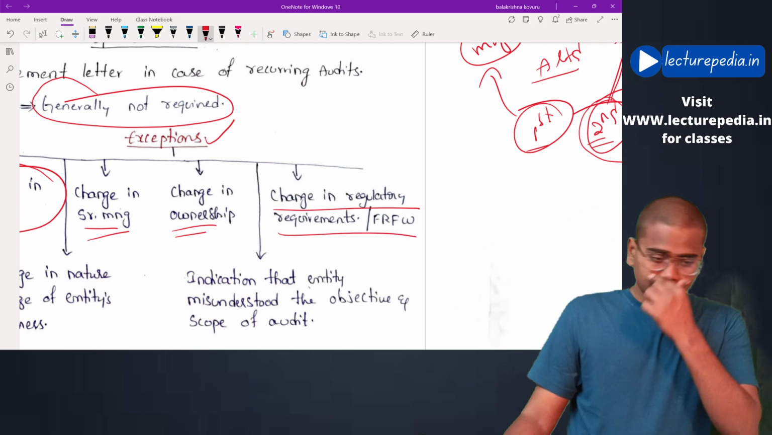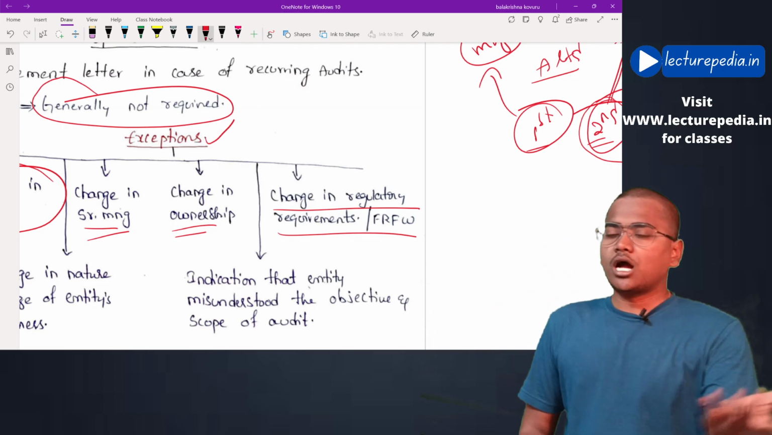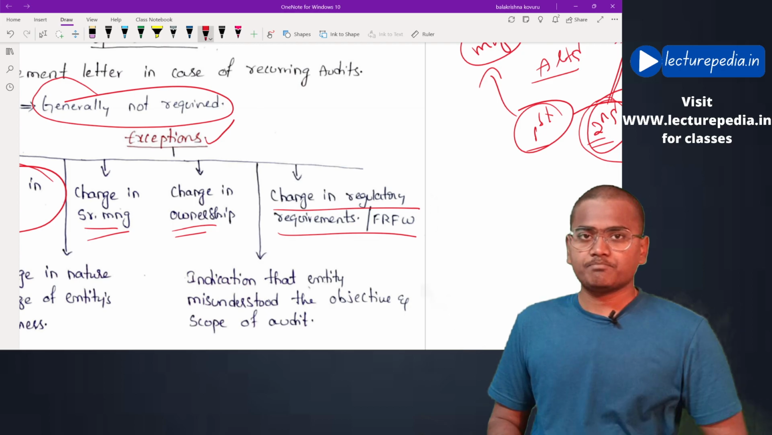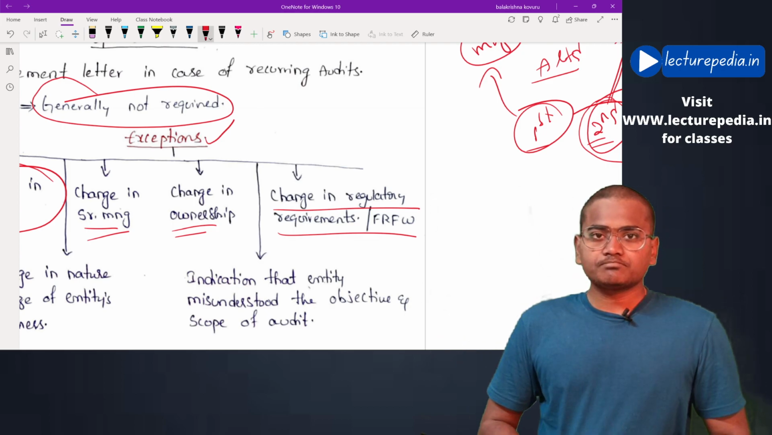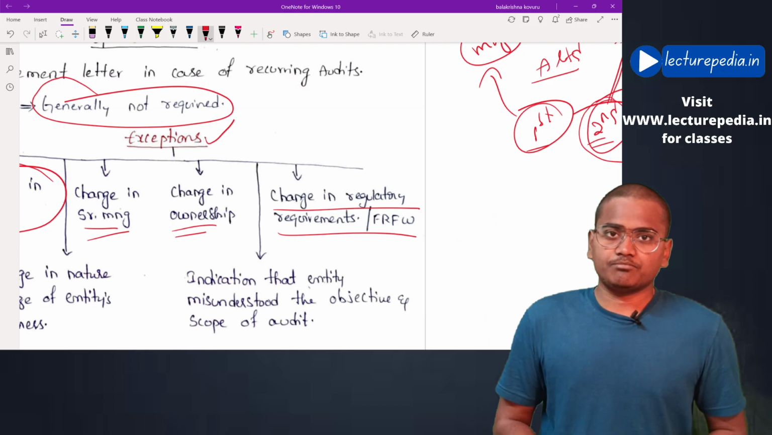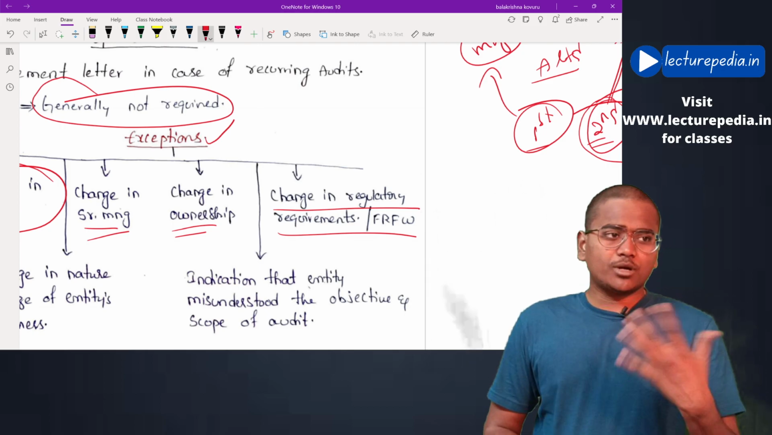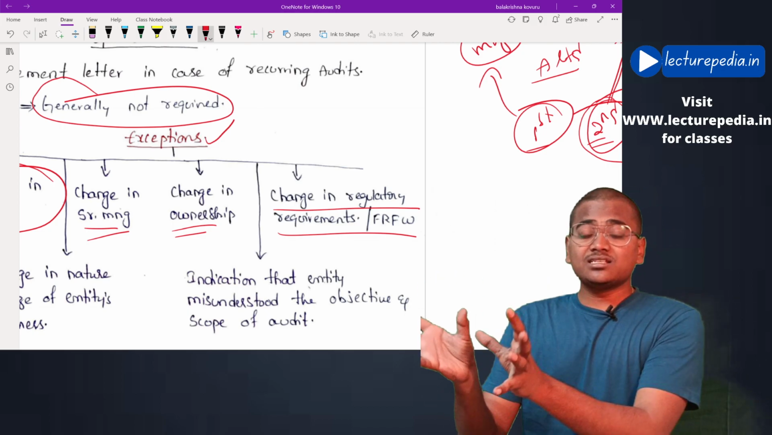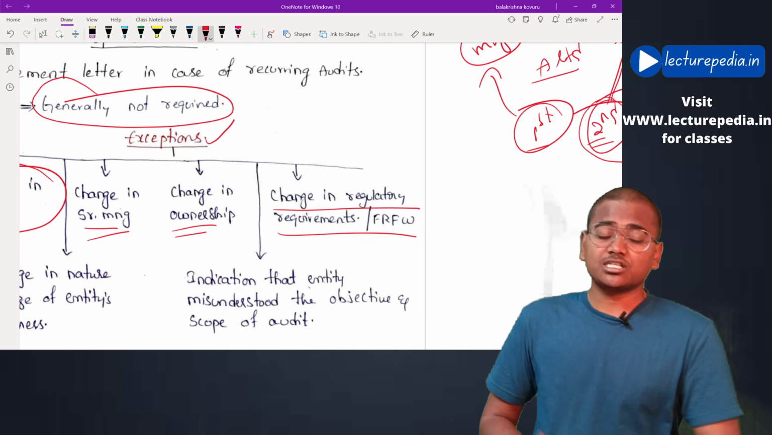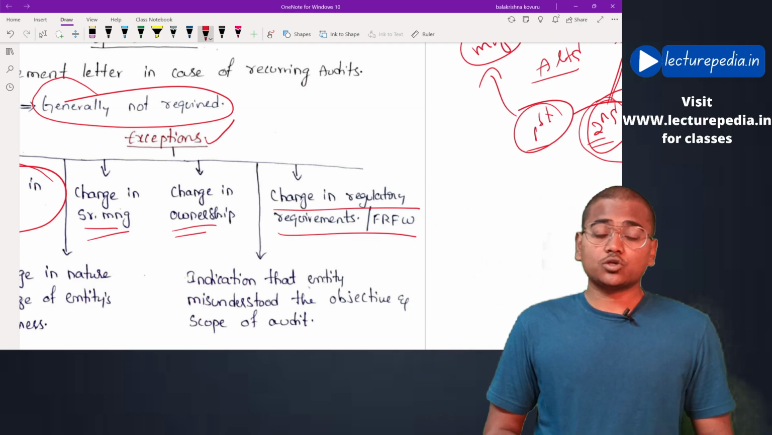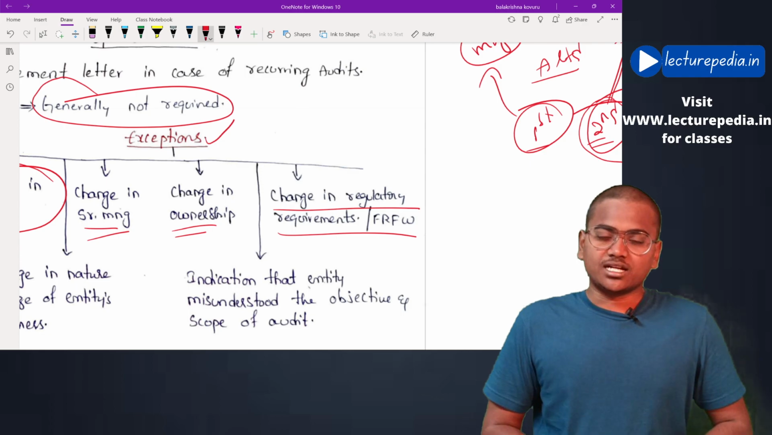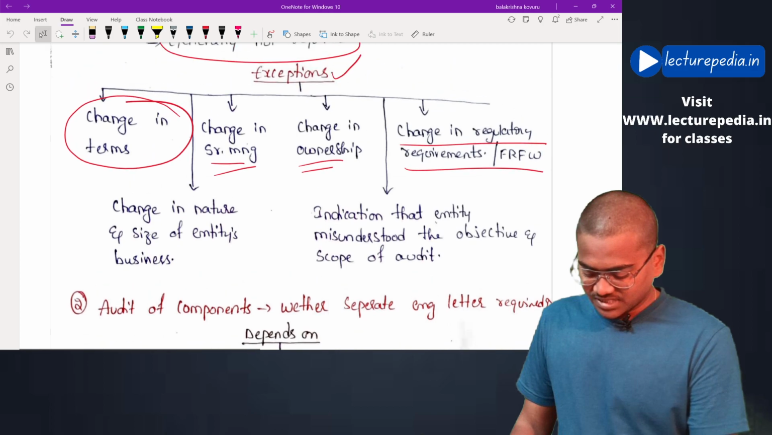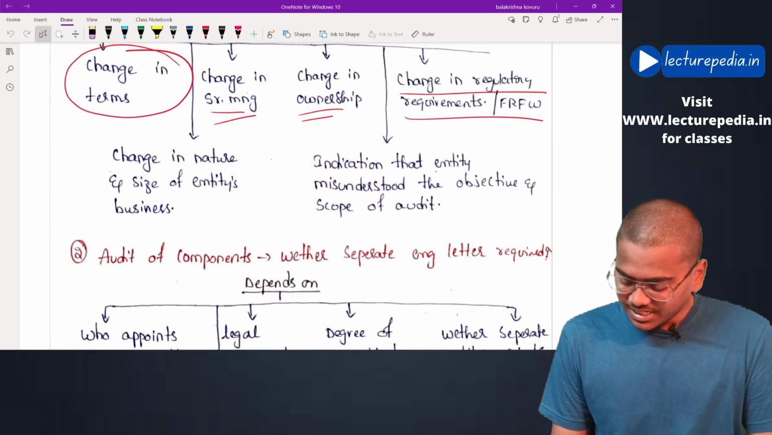Now let's say the entity was following accounting standards for preparation of financial statements in the first year. Now suddenly the entity has shifted its financial reporting framework from accounting standards to Ind AS as per the requirements of law. Now there is a change in the regulations or change in the financial reporting framework. In this case also, the auditor should give a new engagement letter for the recurring audit. Hope this is clear.